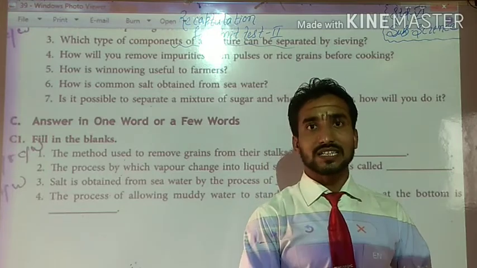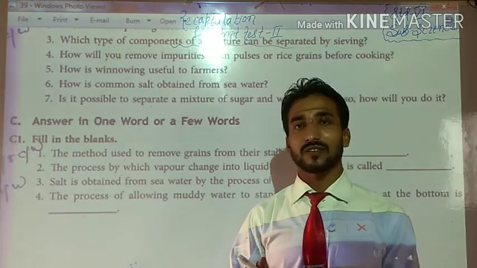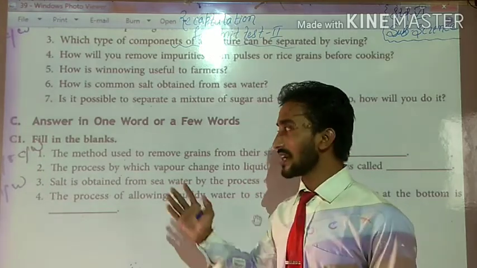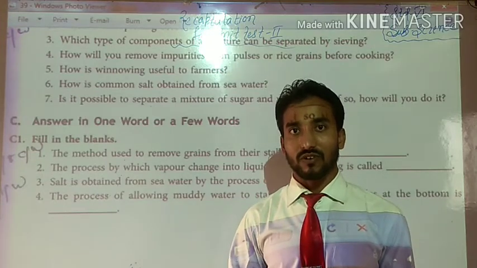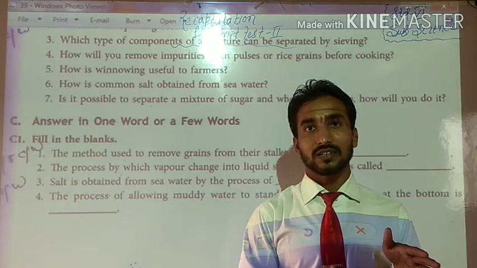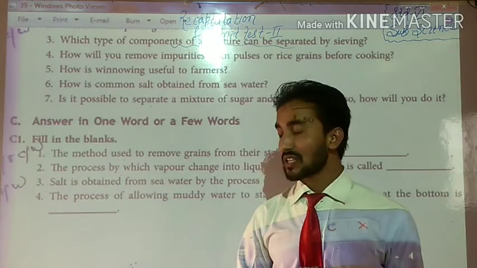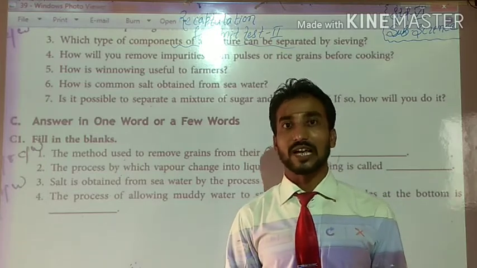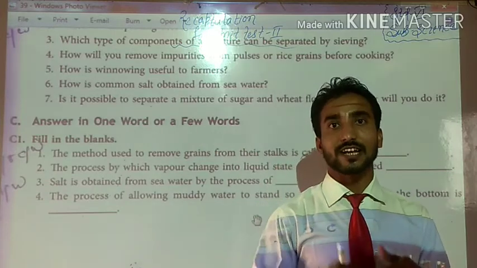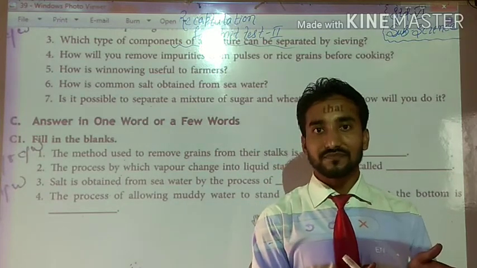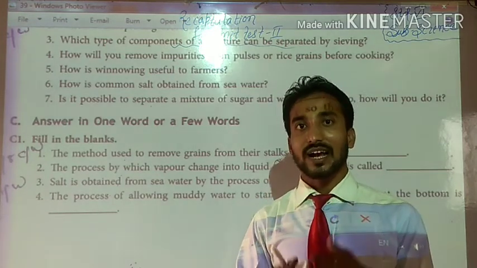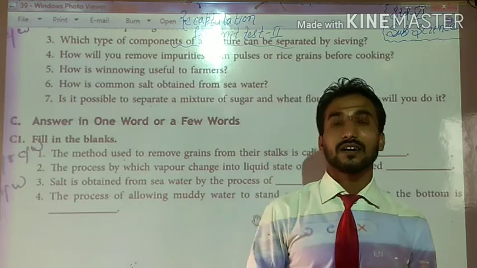As per our syllabus, the chapters included for the unit test 2 syllabus are chapter number 3, chapter number 4 and chapter number 5. Yes, chapter number 5, which was covered in the last videos. Okay students, so this is the time to recap chapter number 3. First of all we will describe the fill in the blanks. Then we will come to the true or false, then the multiple choice questions. And then the descriptive questions, students, the subjective questions.